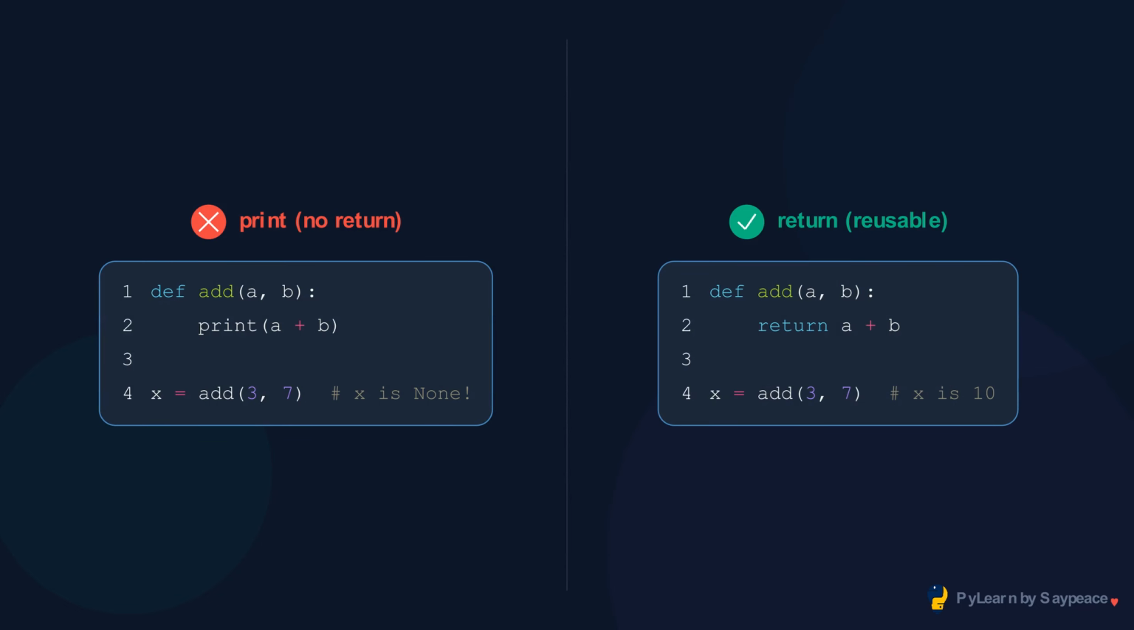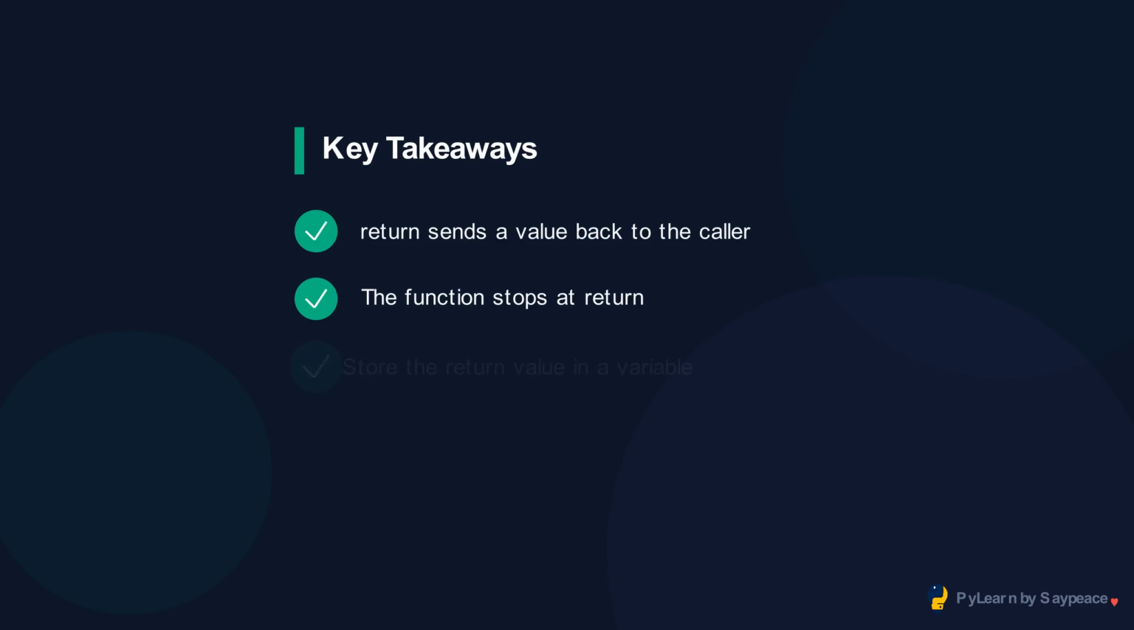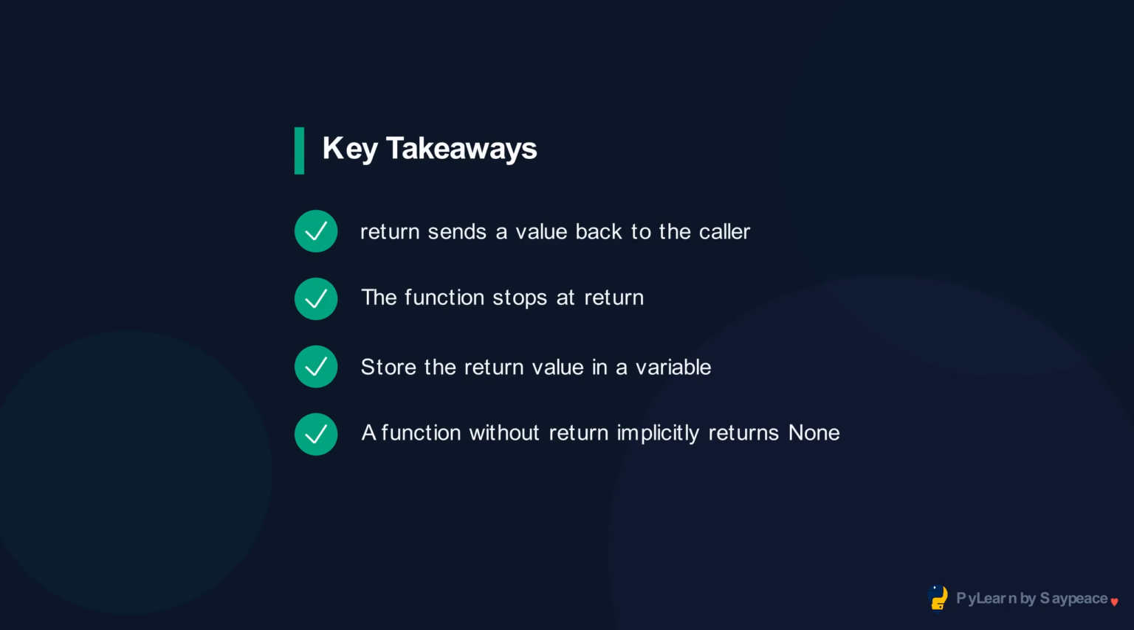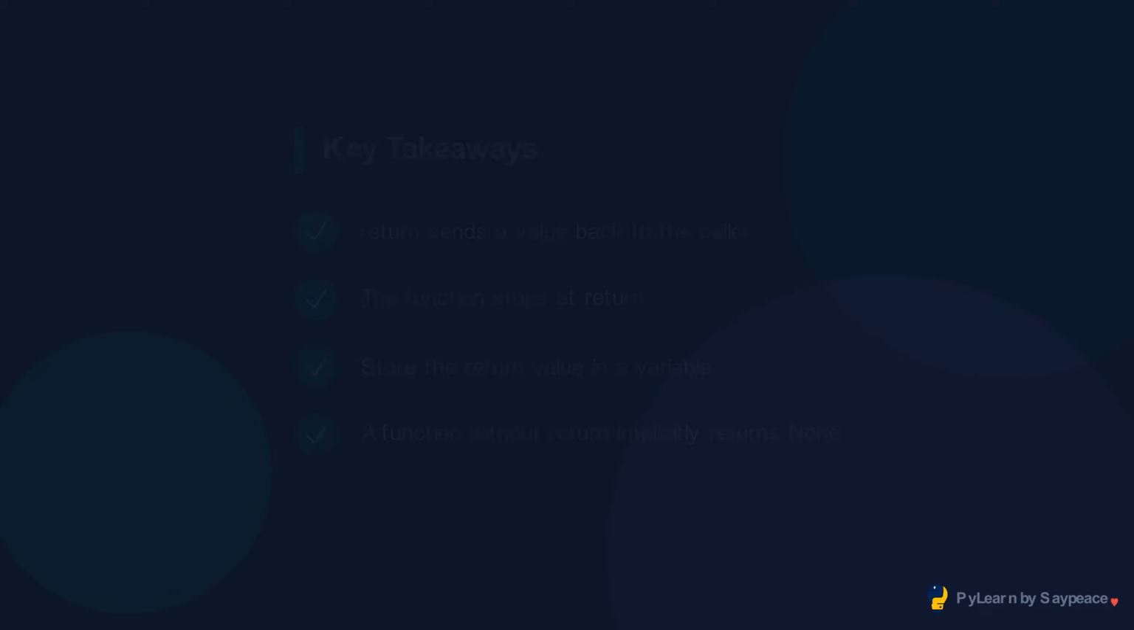Print just displays. Return gives the value back. A function that only prints returns None, you cannot store or use that result. Return is what makes functions composable. The output of one function can become the input of another.